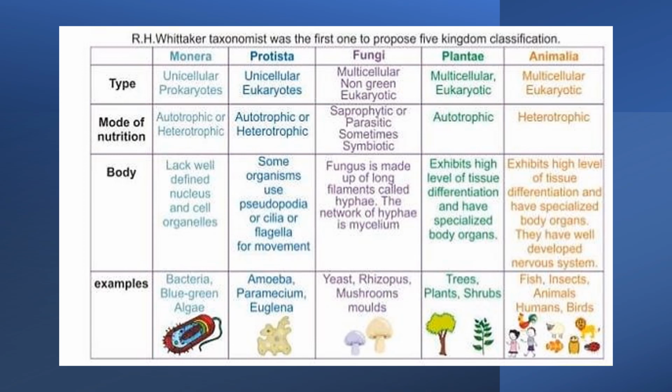They exhibit a high level of tissue differentiation and have specialized body organs. They have a well developed nervous system. So we are a very developed and advanced being, right? And so are a few animals and insects. We have very specialized body organs.